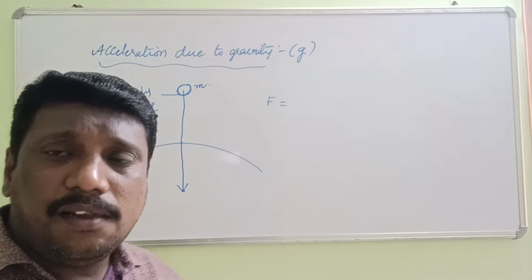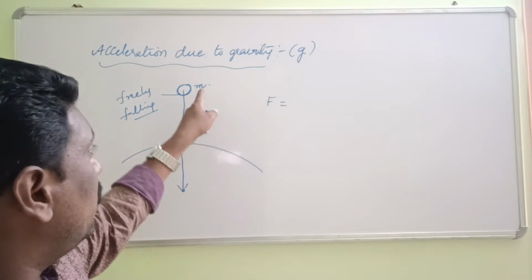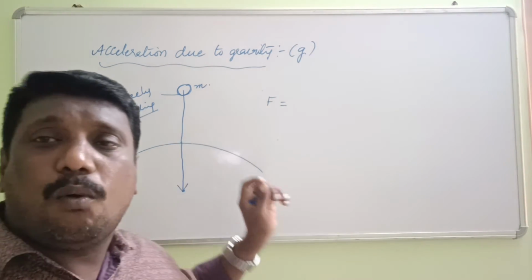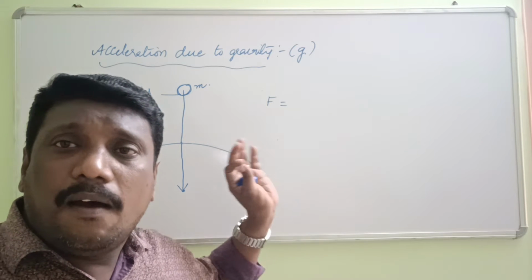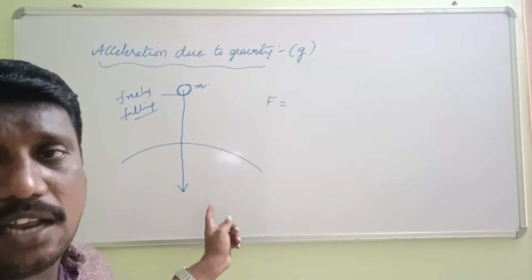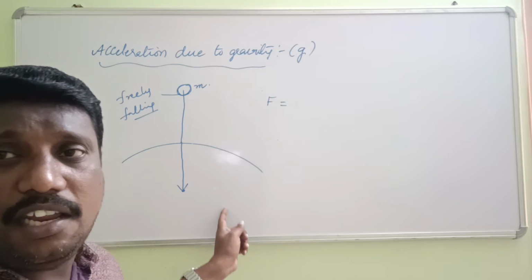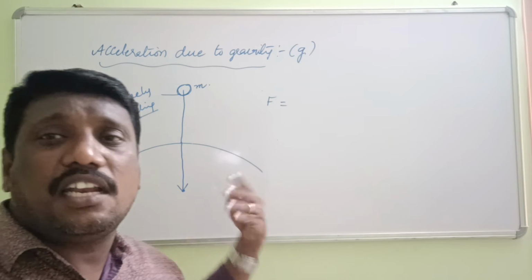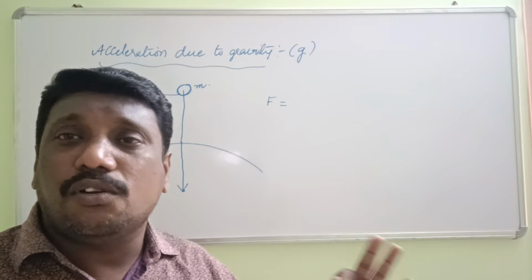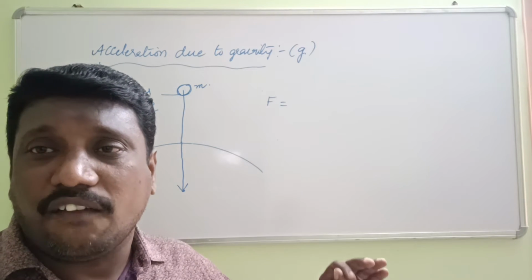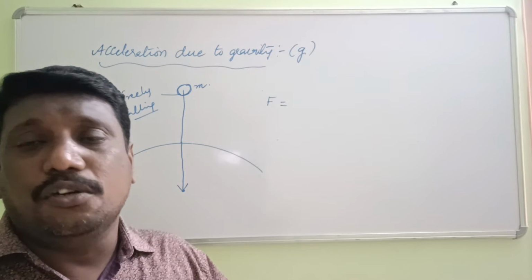Remember this point. An object having mass m is acquiring acceleration due to gravity. So due to gravity an object acquires acceleration. That's why it is known as acceleration due to gravity.